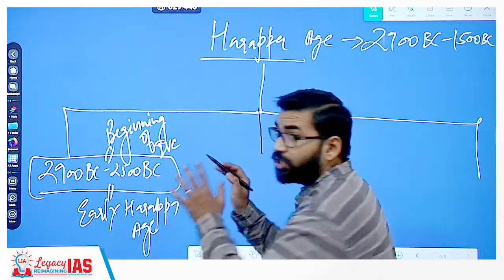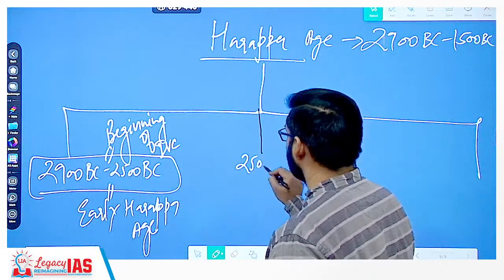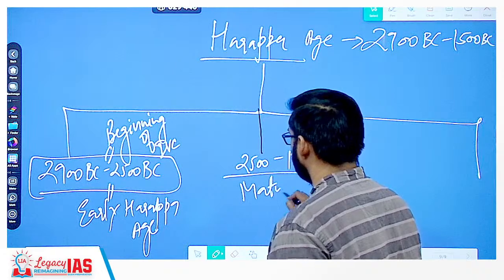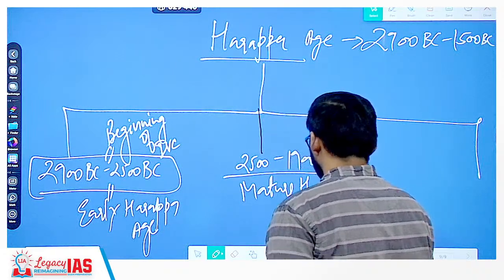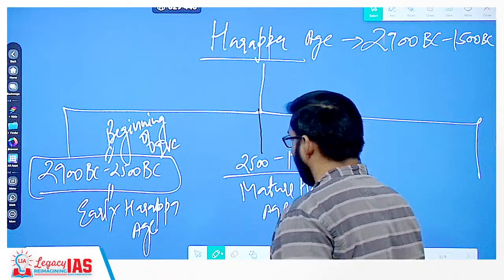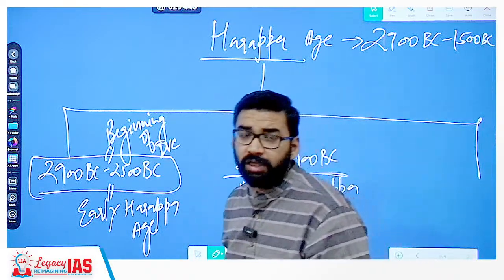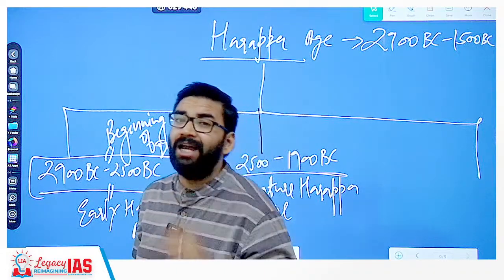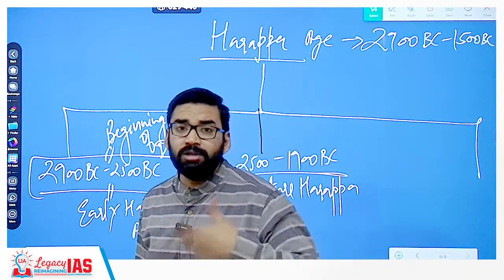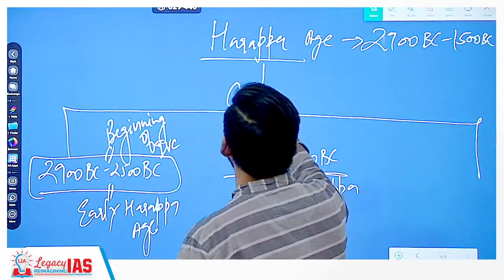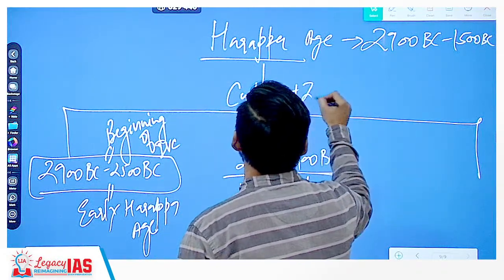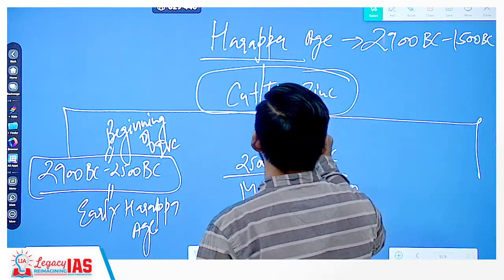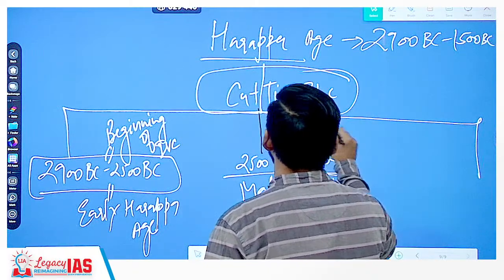Clear? Now the change came in 2500 BC to 1900 BC. This is called the mature Harappan age. Why? Because in 2500 BC, bronze was invented. Now you will ask, sir, what is bronze? Bronze is an alloy of copper. How was bronze invented? Copper plus tin plus zinc. Mixing these makes bronze.